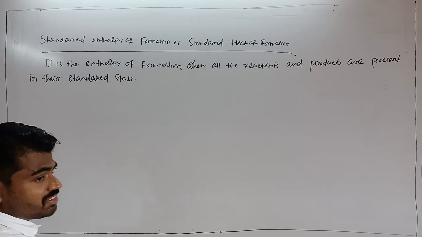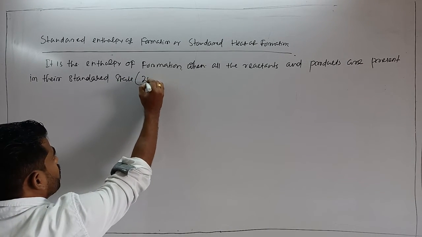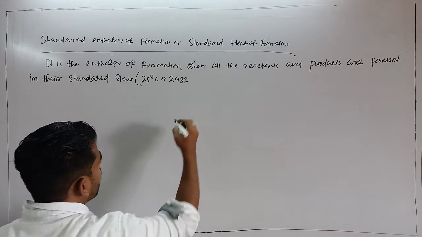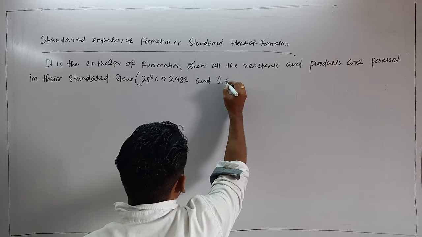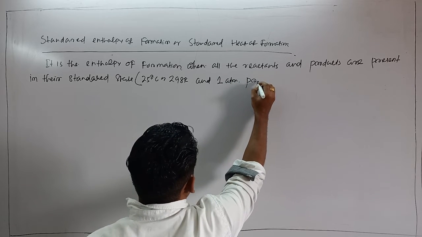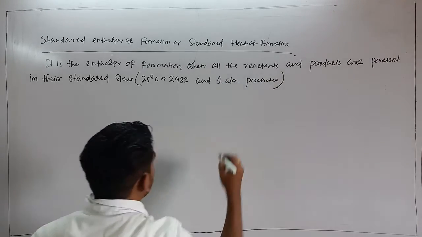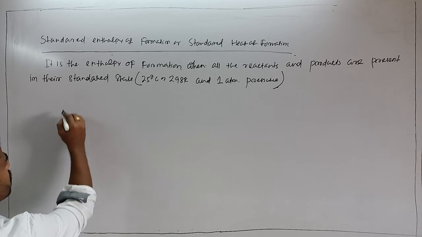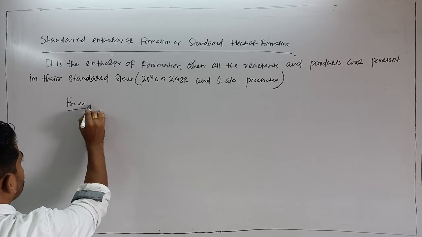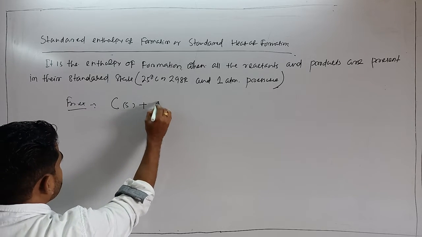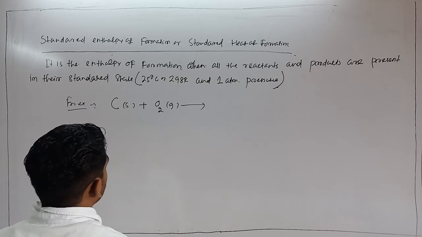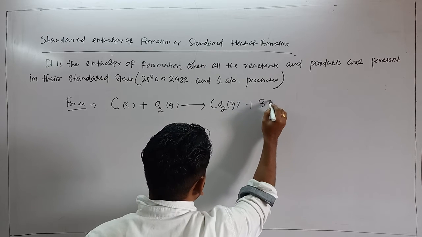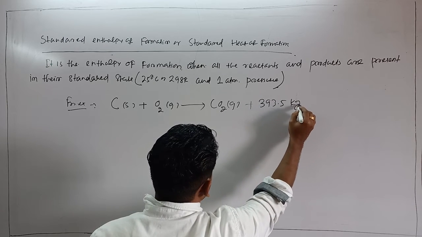So standard state means at 25 degrees centigrade, or you can say 298 Kelvin and 1 atmospheric pressure. This is the standard condition. Is that clear? For example, if I consider carbon solid plus O2 gas giving rise to carbon dioxide, just as I have discussed, that will be minus 393.5 kilojoule.